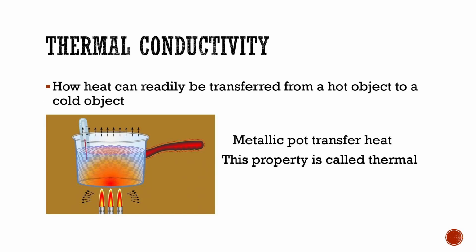Also, thermal conductivity is how heat can readily be transferred from a hot object to a cold object. Here, let me give you some figure. Here, the pot that is being heated, we will consider it as metallic. This metallic pot absorbs heat from the flame and transfers it to the boiling water. This property of the metallic pot is called thermal conductivity.